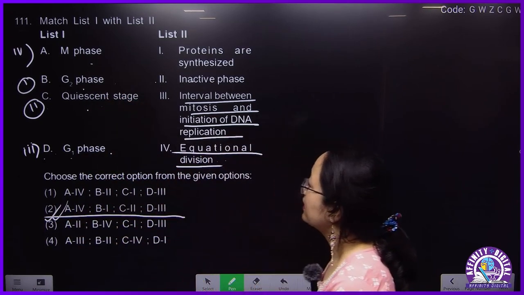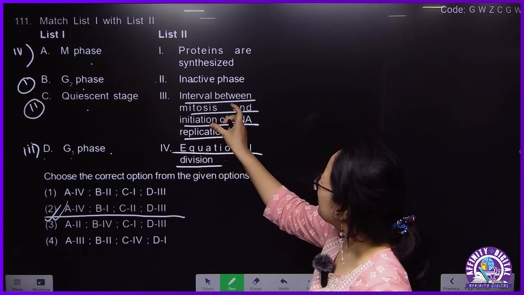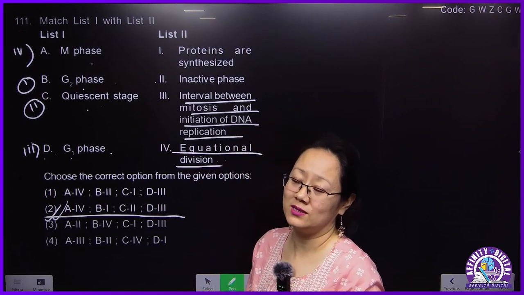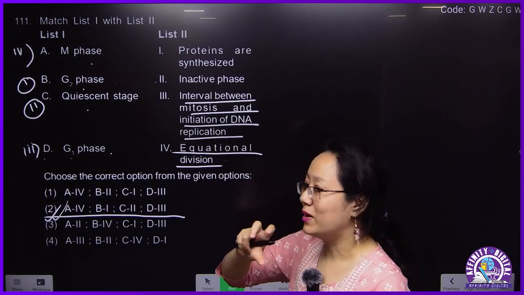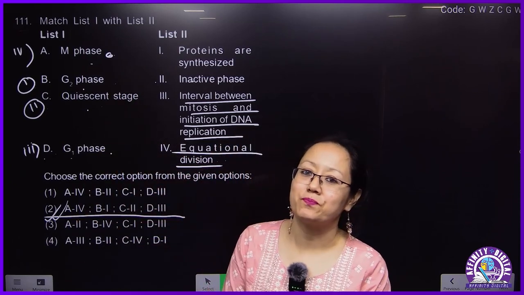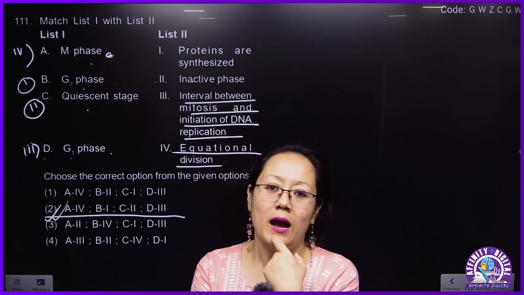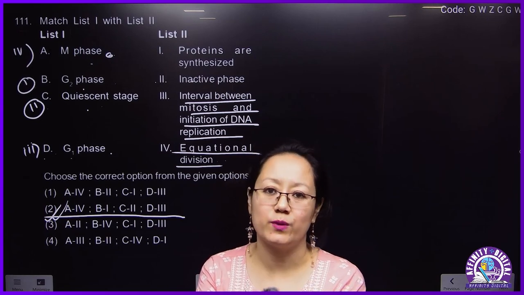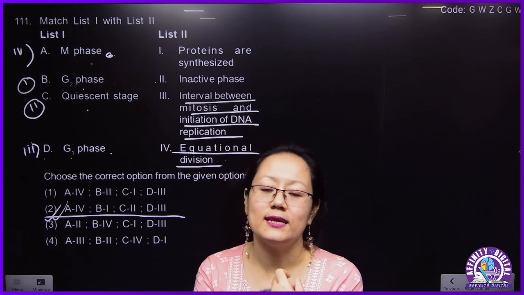Now, why am I saying this? Because this is also a previous year question. Sometimes the options are given in the question like that. We have to attempt it, and with that you have to get the medical seat. So, even if the question is not properly matched, we have to follow it. Why? Because this M phase can be mitosis also, it can be meiosis also. But in NCERT, M phase is mainly given with respect to mitosis. But for meiosis also we call it an M phase.